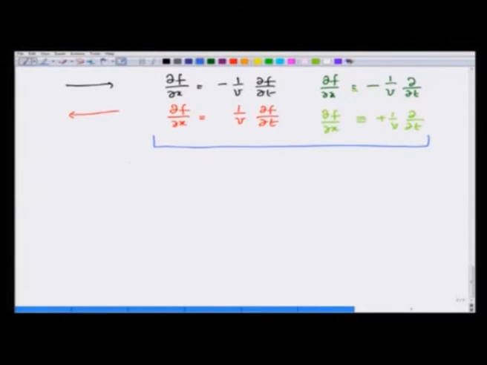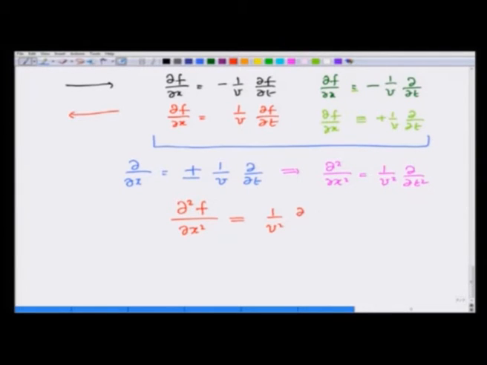In that case, as you notice, since we wrote d/dx is equivalent to plus or minus 1 over v d/dt, this immediately implies that the second derivative d²/dx² would be nothing but 1 over v² d²/dt². And therefore, I can write for any wave traveling to the left or traveling to the right that d²f/dx² is equal to 1 over v² d²f/dt².